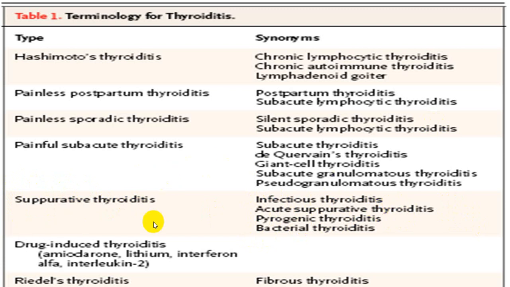There is another variety we call drug-induced thyroiditis, which is usually painless. The most common drugs are amiodarone, lithium, interferon alpha, interleukin 2, etc. These are usually painless, and we call them drug-induced thyroiditis. And Riedel's thyroiditis is fibrous. There is extensive fibrosis, and it results in a very hard, non-tender thyroid gland enlargement.